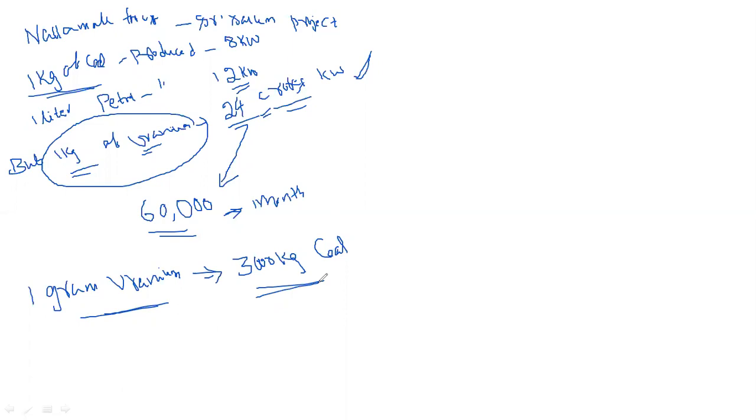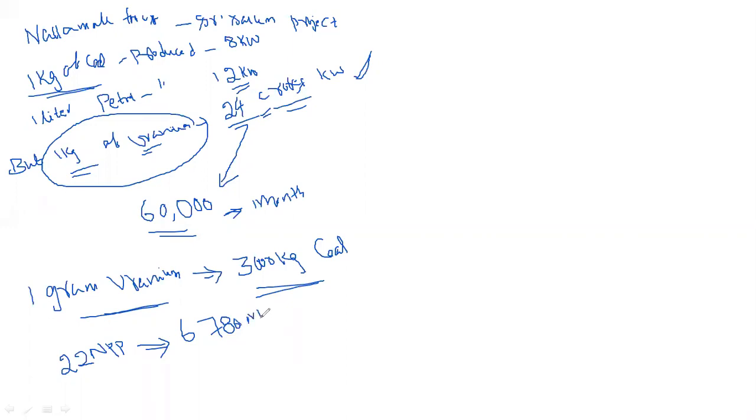Generally, uranium is used for two purposes. One is for the nuclear power plant to generate power, and the other is for the nuclear bomb, or simply the atomic bomb. In India, a total of 22 nuclear power plants are available throughout the country. At present, these nuclear power plants generate 6,780 megawatts of power.